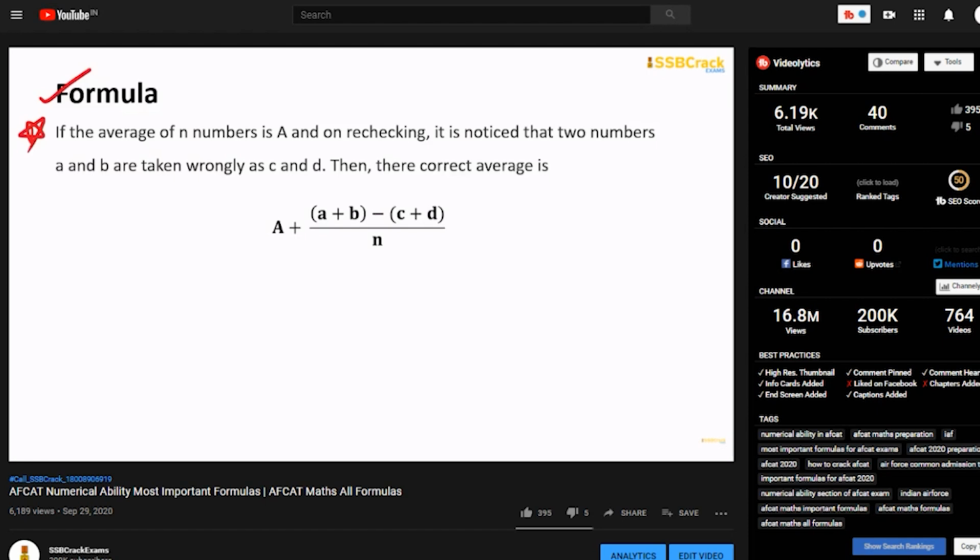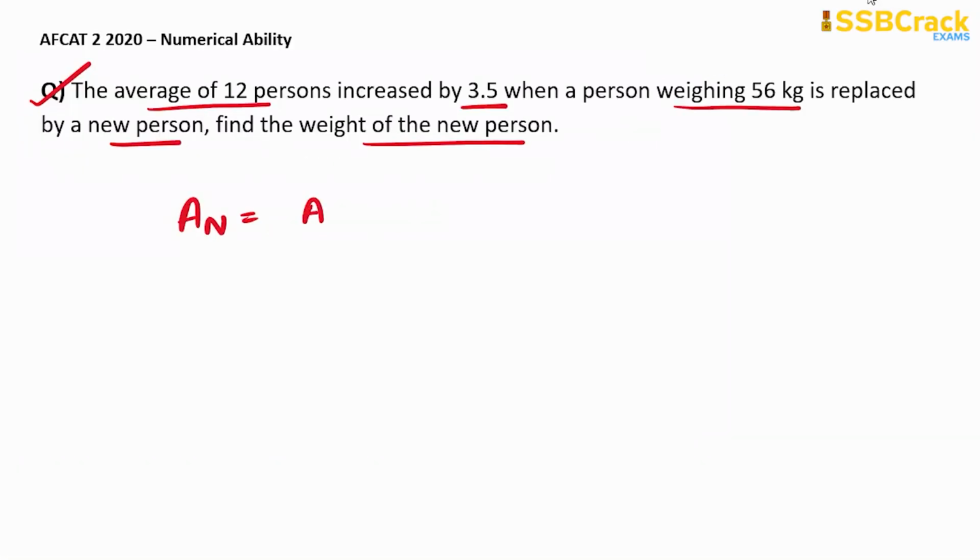That direct formula was new average will be equal to old average plus the right entry or the correct entry minus the wrong entry divided by the total number of people.